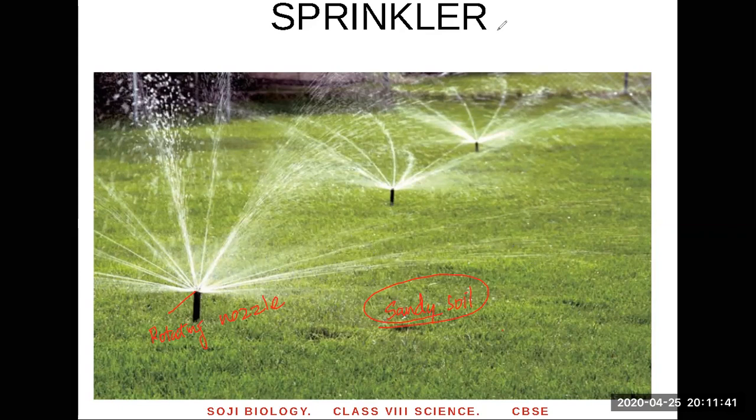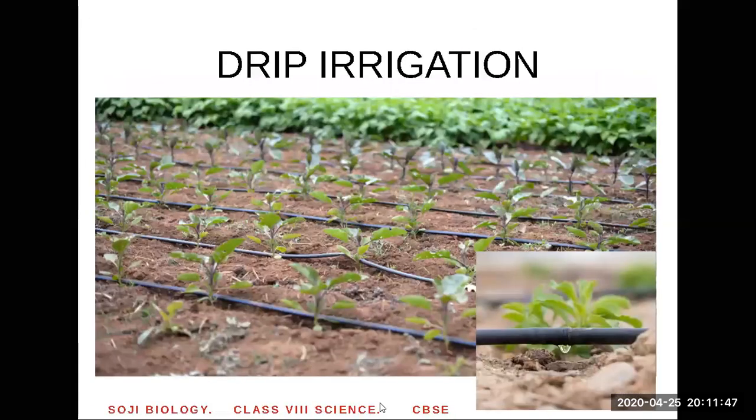But there's another system known as drip irrigation to save the water. Okay, look at the drip irrigation. In drip irrigation, they put tubes next to the plants. You can see hundreds of tubes in the farm. And there is a tiny hole on the tube, next to the plant. Through this hole, water keeps dripping. That's why it's called drip irrigation. A drop comes in maybe 5 or 10 minutes, one drop.